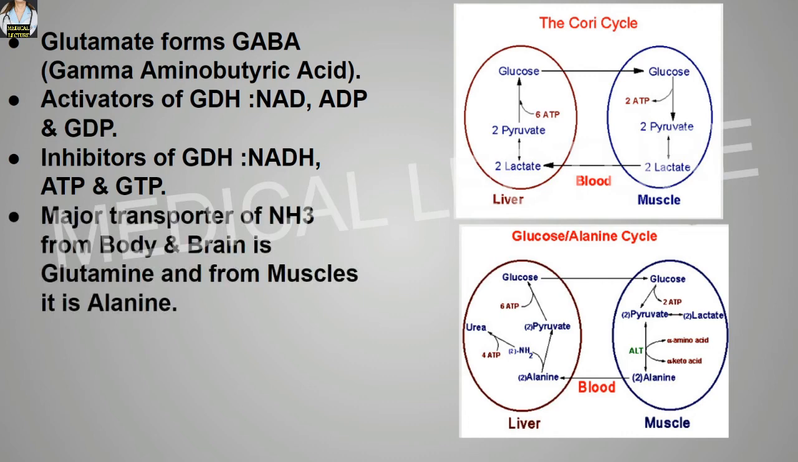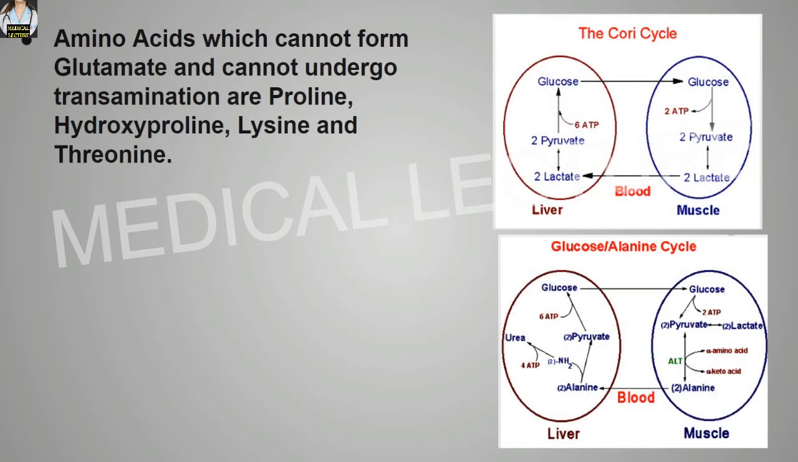The major transporter of the ammonia from the body and the brain is glutamine, and from the muscle it is alanine. So remember, the major transporter of the ammonia from the brain and the body is glutamine, while the major transporter of the ammonia from the muscle is the alanine. So these both are different. Amino acids which cannot form glutamate and cannot undergo transamination are, remember, proline, hydroxyproline, lysine and threonine.